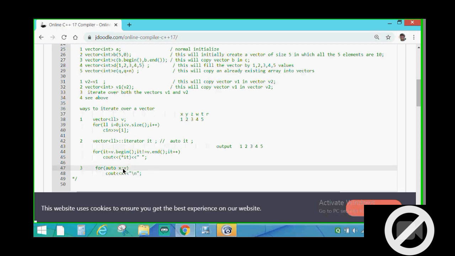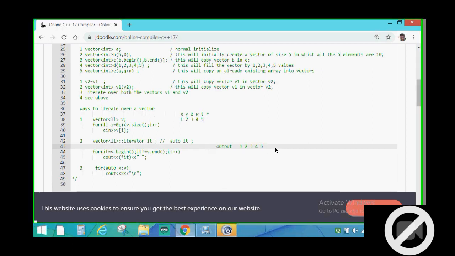Now you will ask that here we are not doing any increment. It is inbuilt, which means by writing this, x will increment automatically. So first the value of x is 1. This value 1 is inside the vector, so we will print the vector value. Now x will increment and the value becomes 2. The 2 is inside the vector, so we will print 2. Same for 3, same for 4, same for 5.